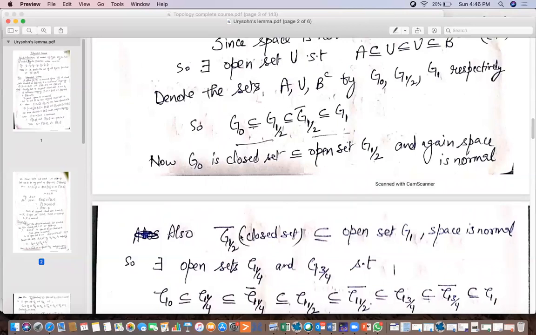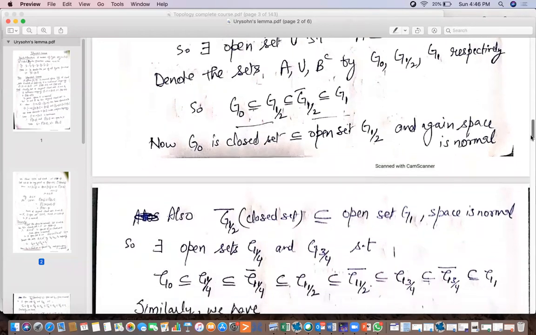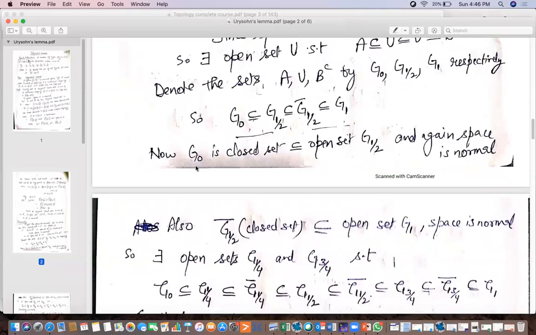According to that theorem that we have used earlier, there will exist open sets G1 by 4 and G3 by 4 such that for the closed set G0 in G half, there will be an open set G1 by 4 which contains the closed set G0 and will be contained in its closure, and its closure will be contained in the open set G half.